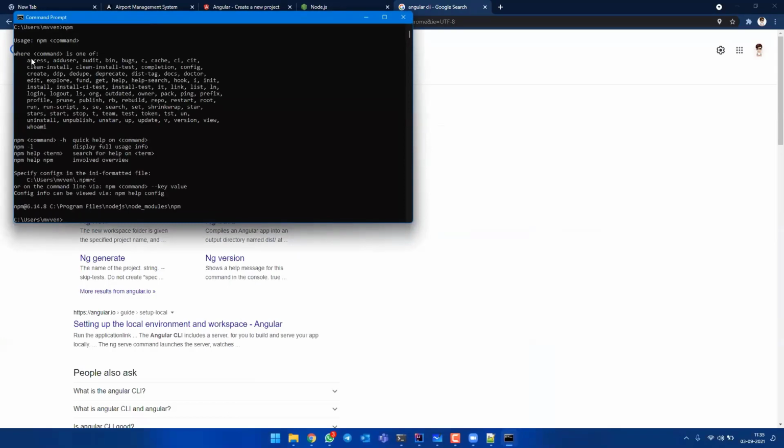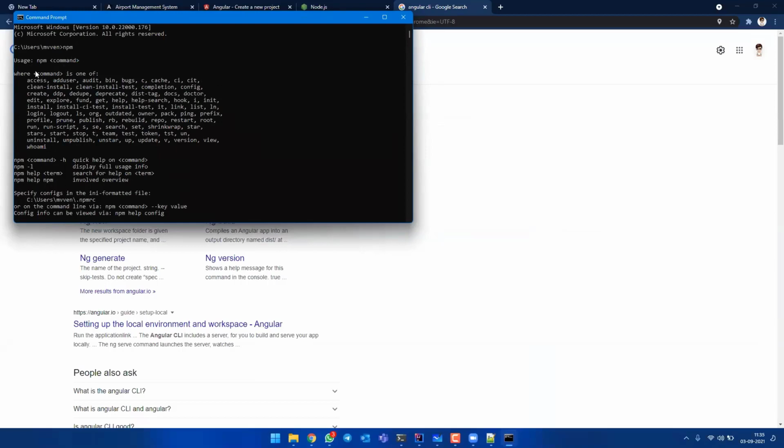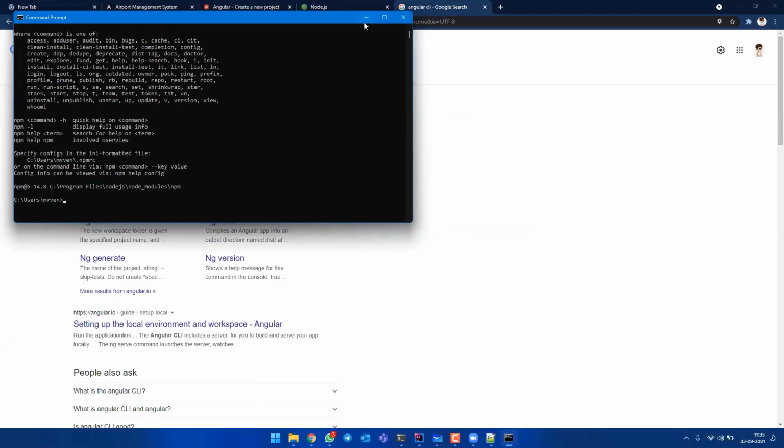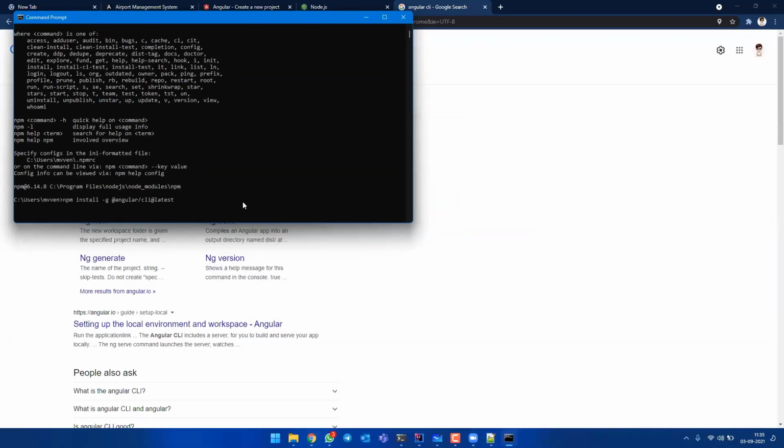Here you are getting some things like where command is and all. It means npm is installed in your computer. You can also use npm --version for getting the version, but just type npm, and if anything comes like this, npm is installed in your computer. Then just copy this command and paste it here. Since I have already installed it, I'm not pressing enter, but you can just copy it here and press enter.